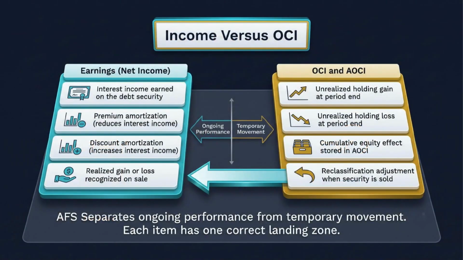This slide is extremely important because AFS accounting separates different income statement and equity effects. Interest income belongs in earnings. Premium amortization reduces interest income in earnings. Discount amortization increases interest income in earnings. Realized gain or loss on sale also goes to earnings. But unrealized holding gains and losses at period end generally go to OCI and accumulate in AOCI. This is the common exam trap. Students sometimes see AFS and send everything to OCI. That is not correct. AFS does not mean all items avoid earnings. It means unrealized fair value movement usually avoids earnings while the security is still held.